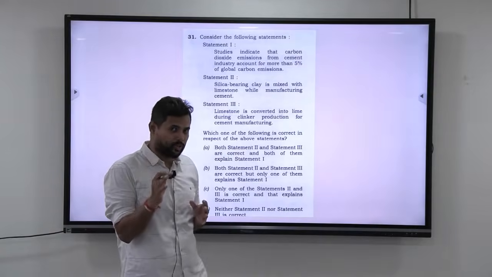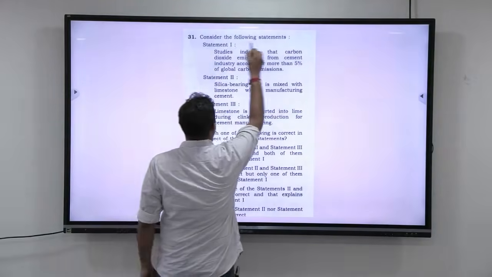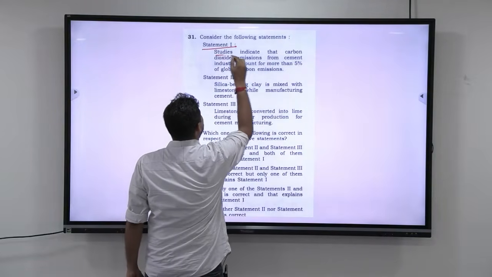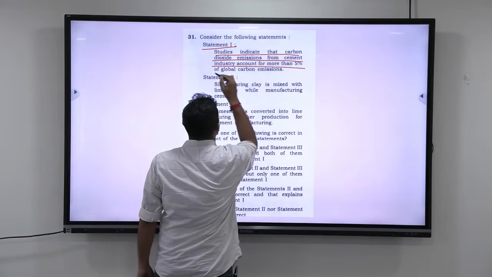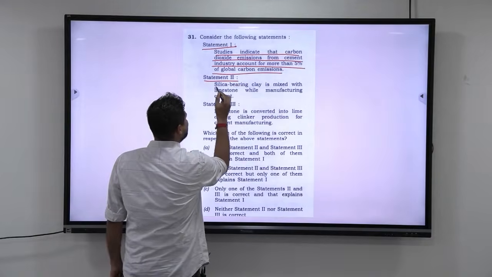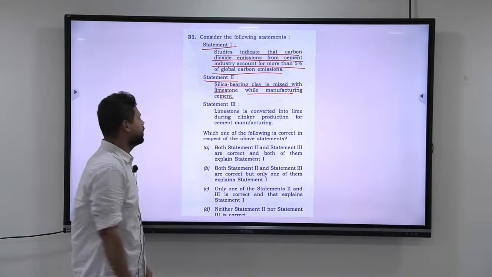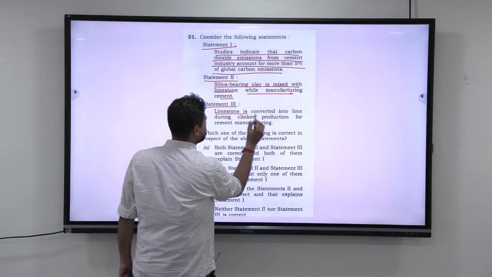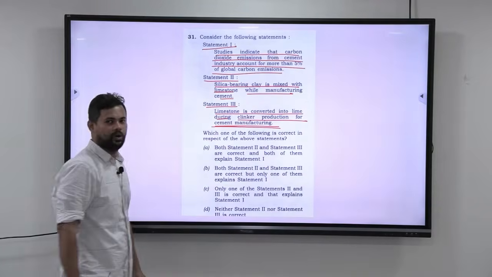Alright guys, let us look at this question now. Again, this question is very, very interesting. Take a look at it. Consider the following statements. Statement 1: Studies indicate carbon dioxide emissions from the cement industry account for more than 5% of global emissions. Statement 2: Silica bearing clay is mixed with limestone while manufacturing cement. Statement 3: Limestone is converted into lime during clinker production for cement manufacturing. Now look at this.